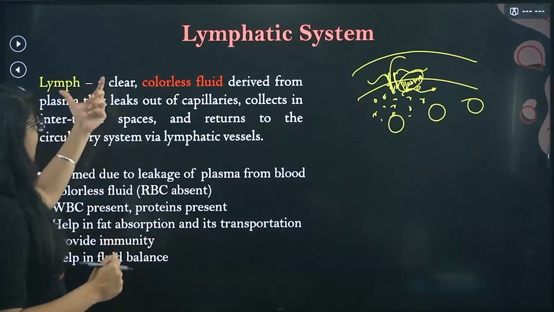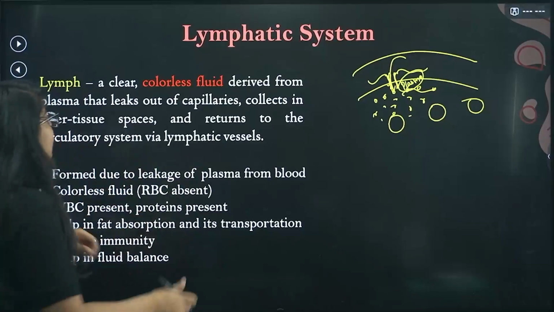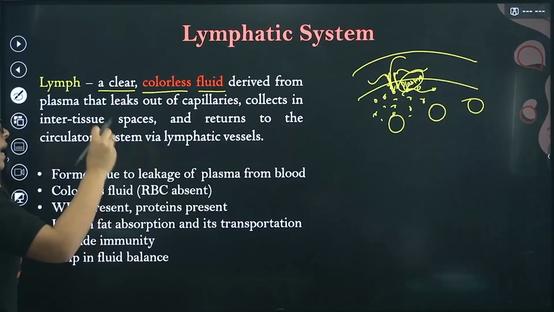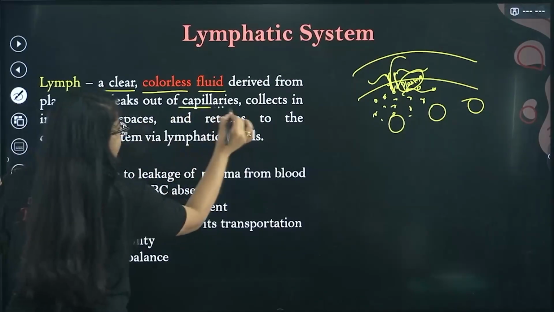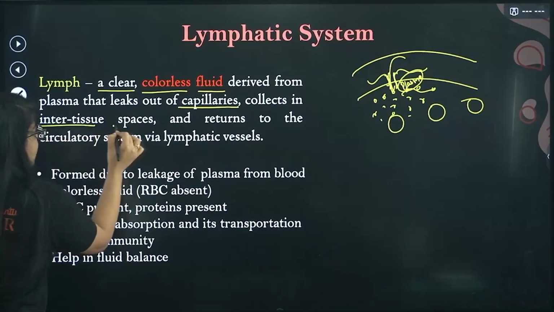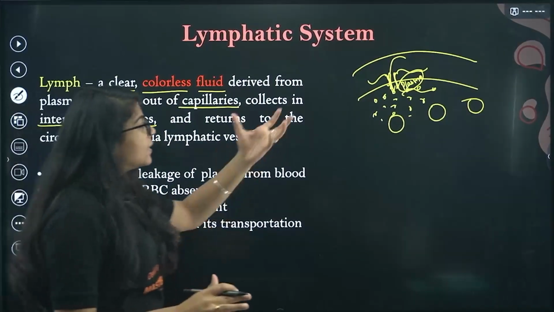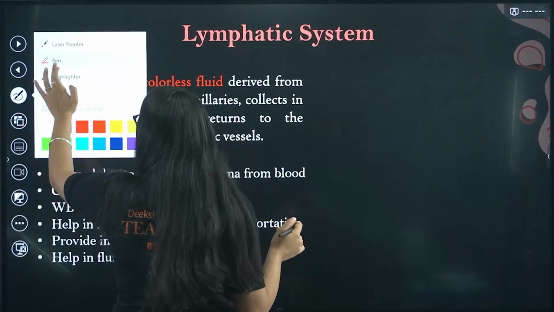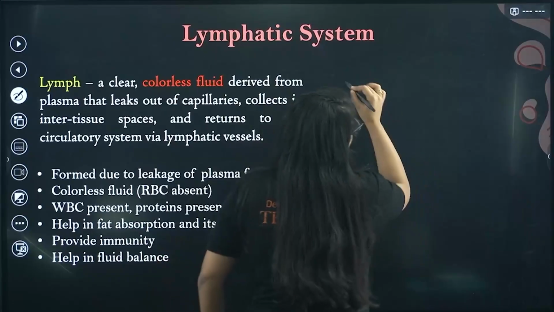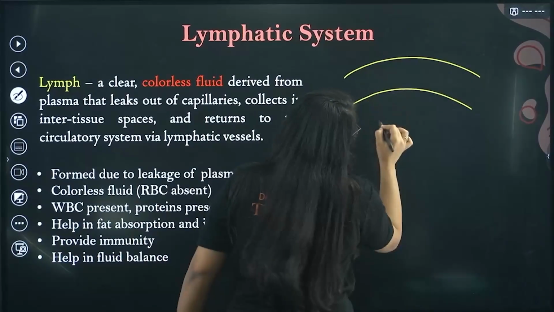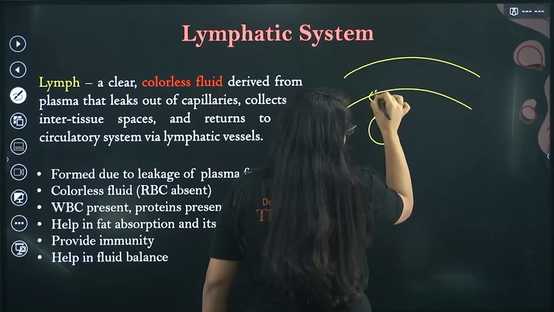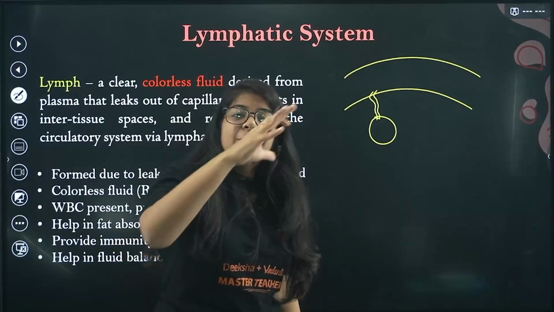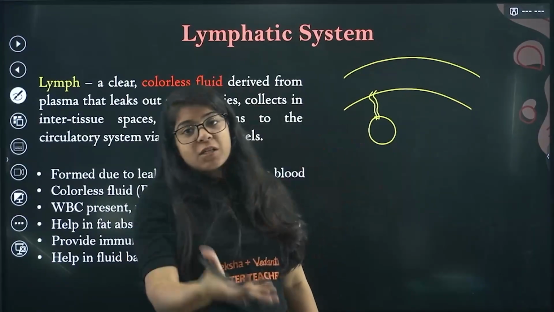So that is your lymph. It is a clear colorless fluid derived from plasma that leaks out of capillaries and collects in the intertissue spaces. We know that capillaries are connected to the cells, so they transport the blood from the blood vessels to the cells.